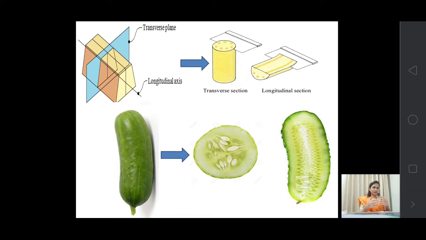As seen in the first figure, when we cut the stem perpendicular to the central axis, this is the transverse section of that stem.